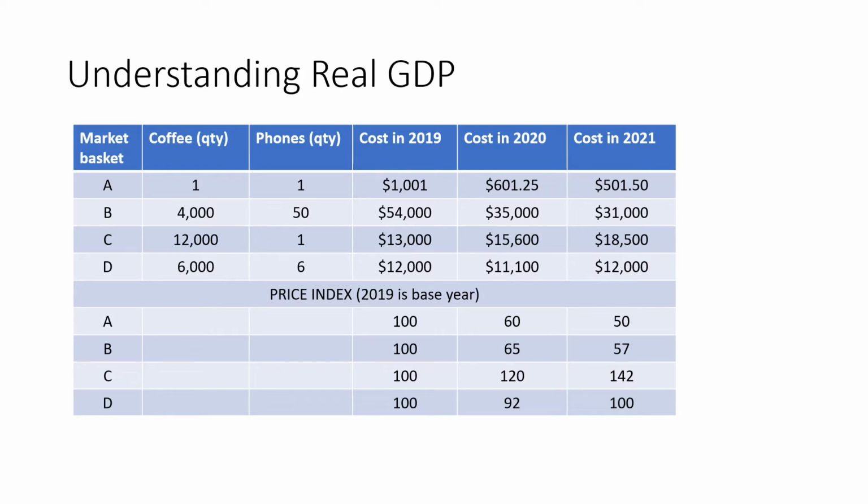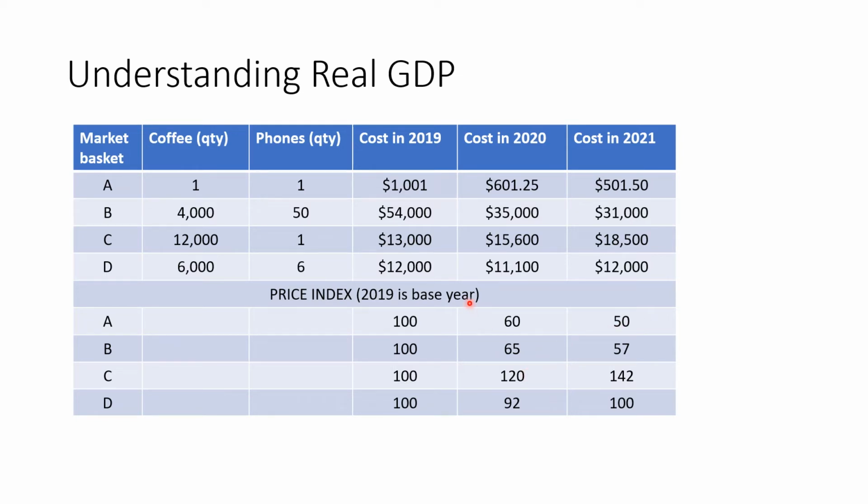In 2020, we see that our market basket costs $601.25. Well, the cost of that relative to what it cost in 2019 was 60%. So we have a price index value here of 60, and I'm leaving off decimals. Same thing here for cost in 2021.